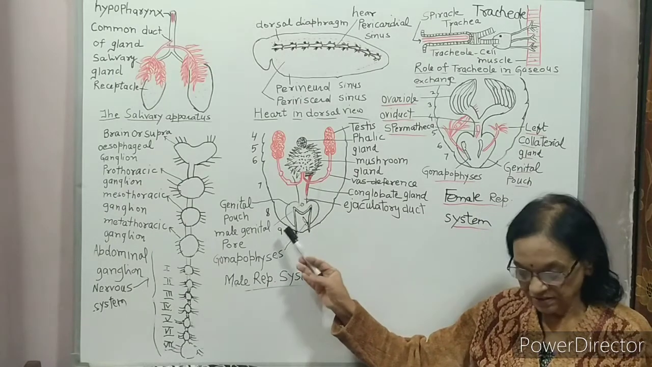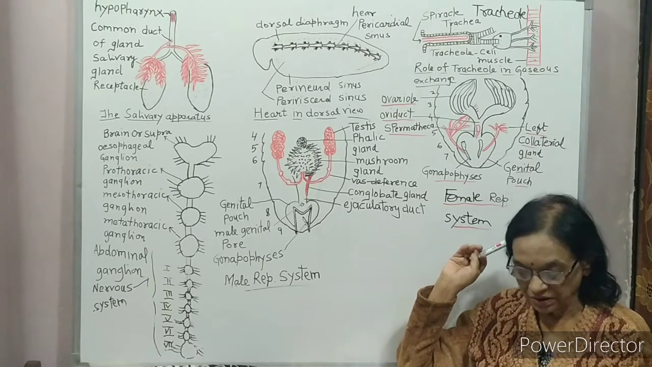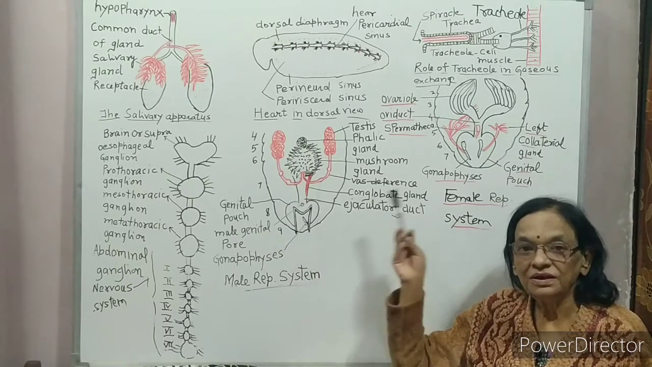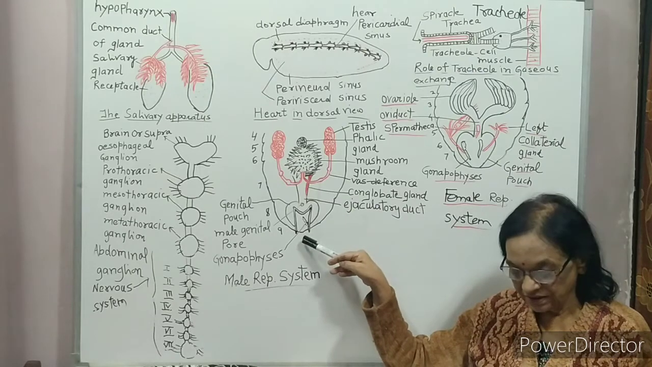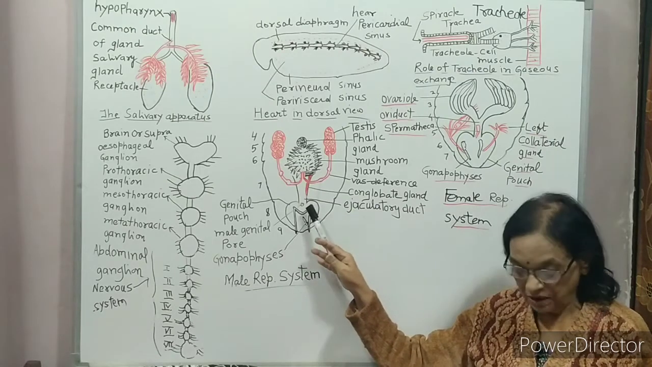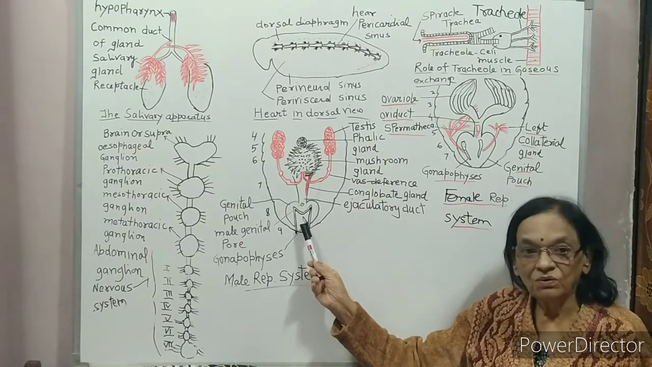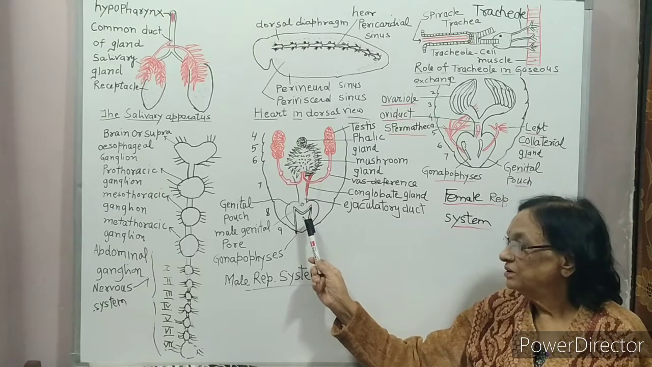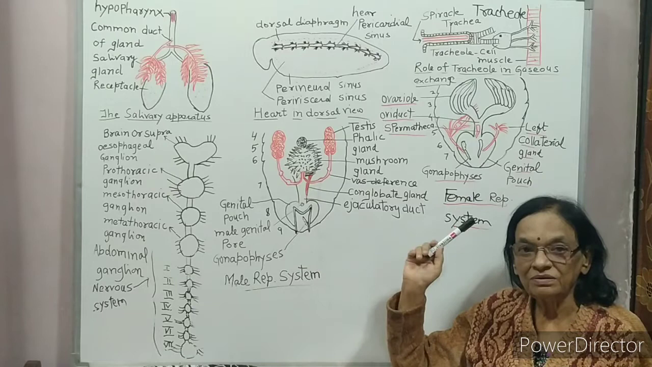Genital pouch is a chamber at the hind end of abdomen of cockroach between 9th and 10th terga. It contains dorsal anus, ventral male genital pore, and 3 gonapophyses. Gonapophyses are copulatory organs. They are 3 in number: one right, other left, and one ventral.